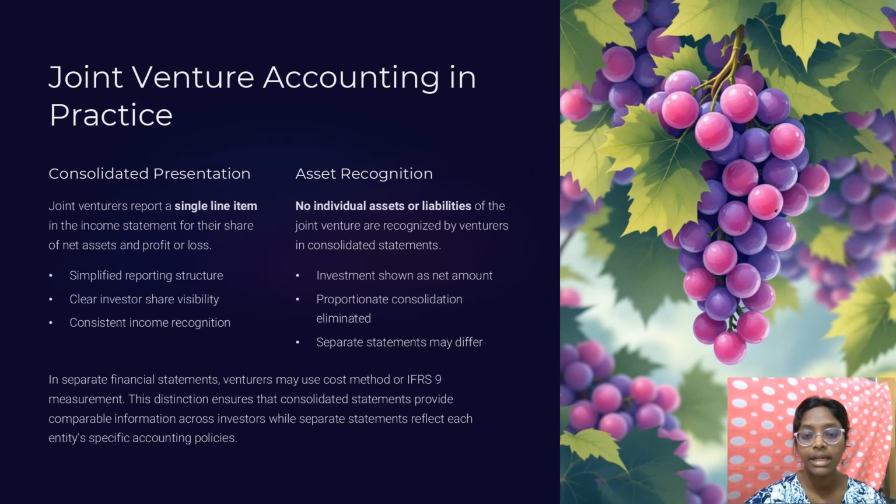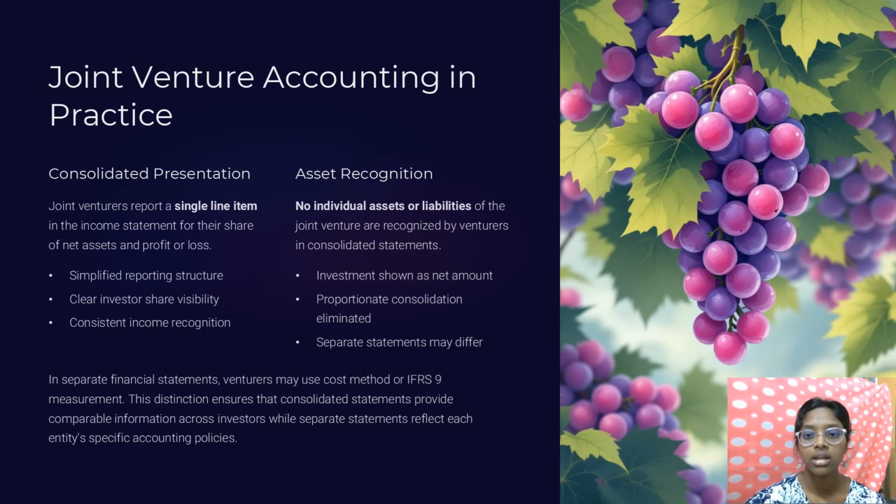Instead of blending all the joint venture's individual assets, liabilities, revenue and expenses with its own, it uses a specific simplified approach. The first is consolidated presentation, which is the income statement. Here, one-line simple reporting, clear share and consistent income are the main themes.